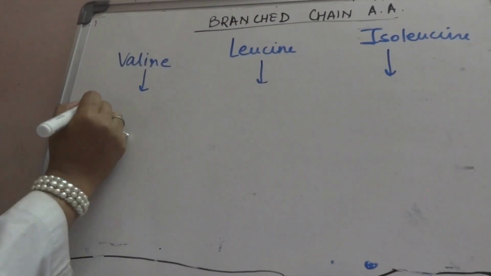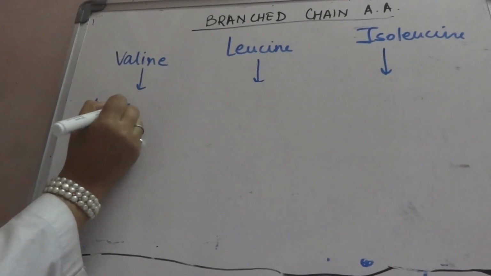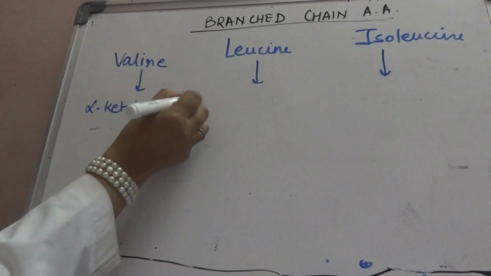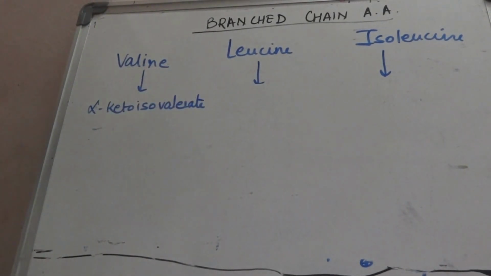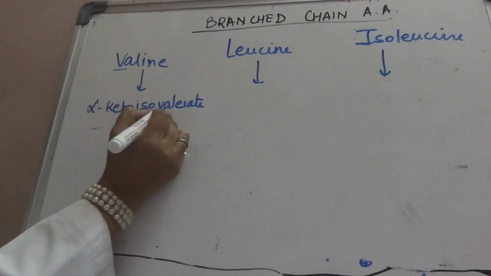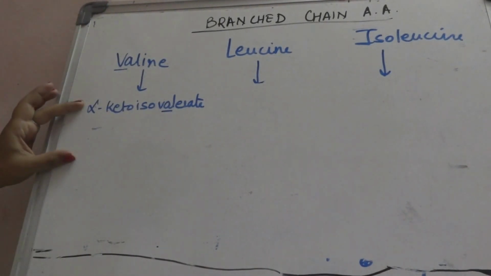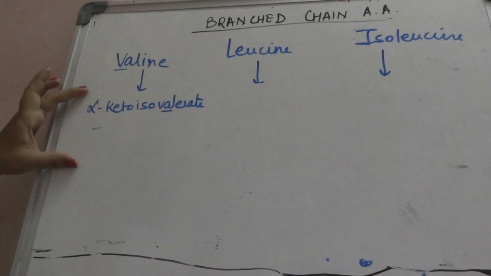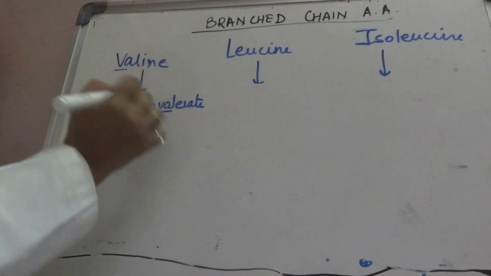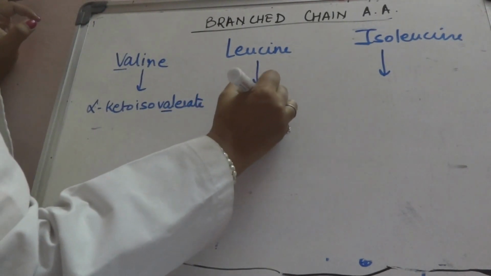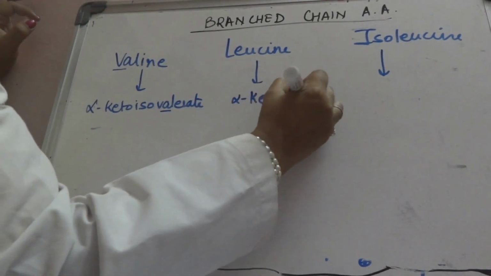This forms alpha keto isovalerate. It is not difficult to remember. If it is valine, it will form valerate. So this amino acid is forming alpha keto acids. Leucine will form alpha keto isocaproate.